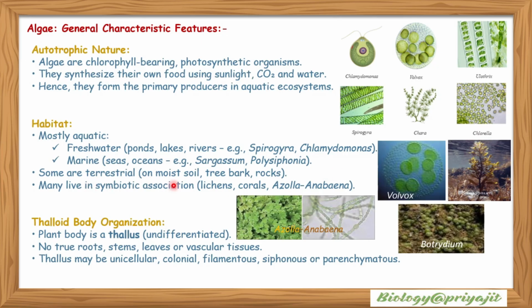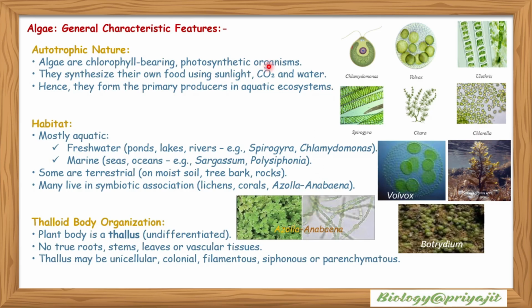Some are terrestrial, which grow on moist soil, tree bark or rocks. Many algae live in symbiotic association, such as lichen, coral, Azolla and Anabaena. Azolla is a fern, a kind of pteridophyte, and these are Anabaena algae, a cyanobacterium. They interact with the fern through a symbiotic association.